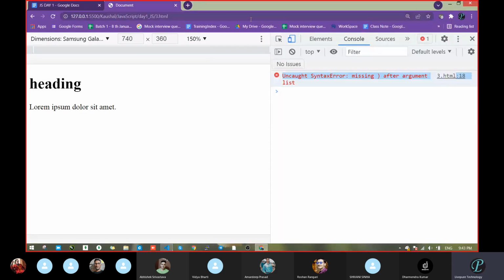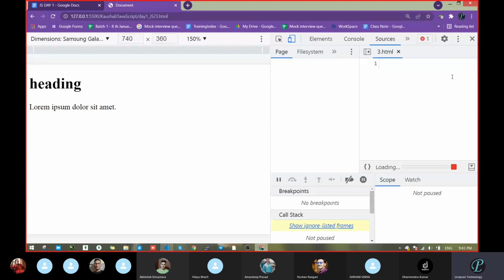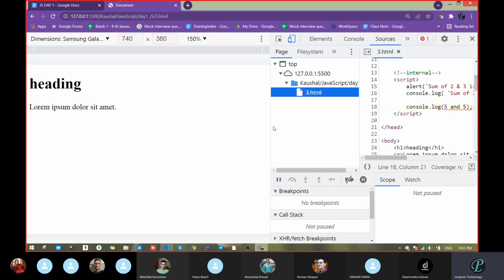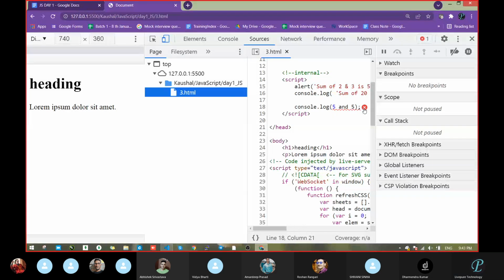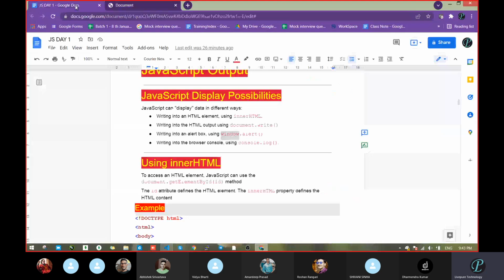So do one thing. Click here itself and see. You will get the file opened automatically. See this error, did you get it? This way we can also check which line has the error. Now you can verify this line in your code. Clear? Tomorrow we will learn how we will use write and inner methods.